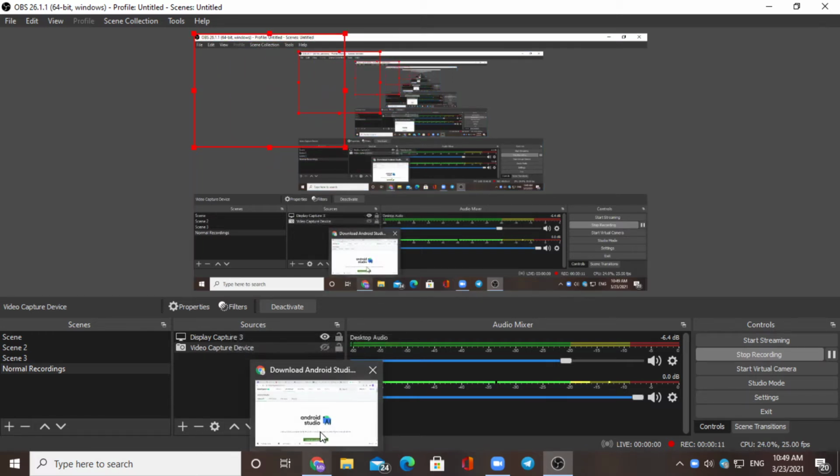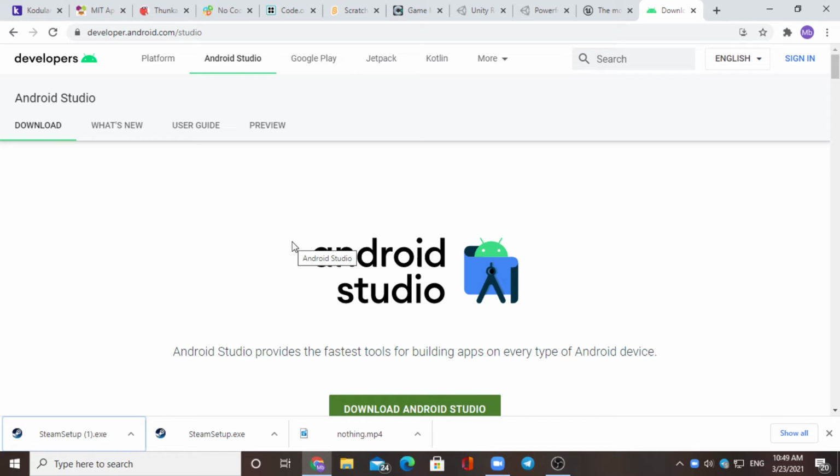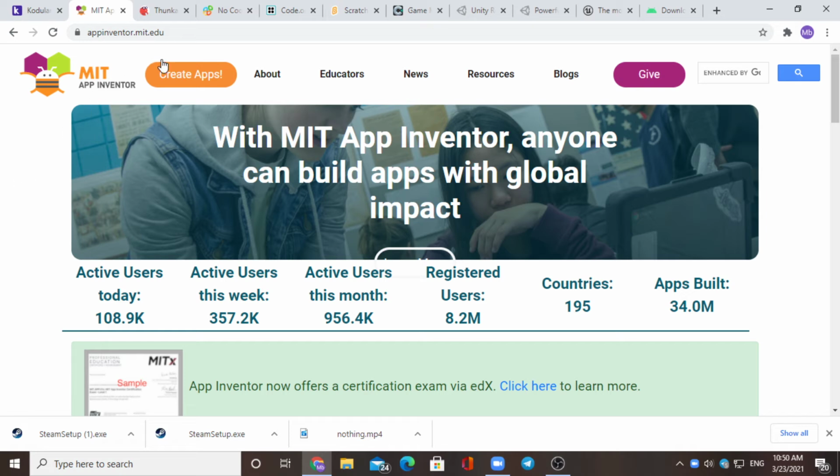And today's topic is, I'll tell you what platforms I'm using to make apps, and also some platforms where you can make apps with block-based coding, and also with coding languages like Java and Python. First is MIT App Inventor. This is used for beginners.